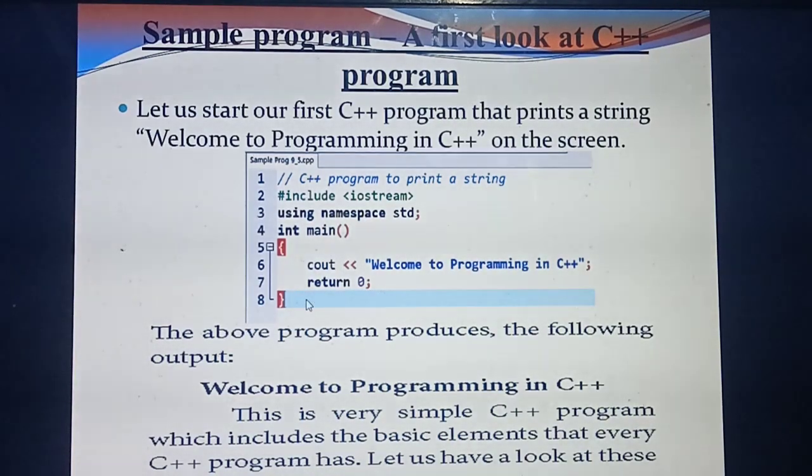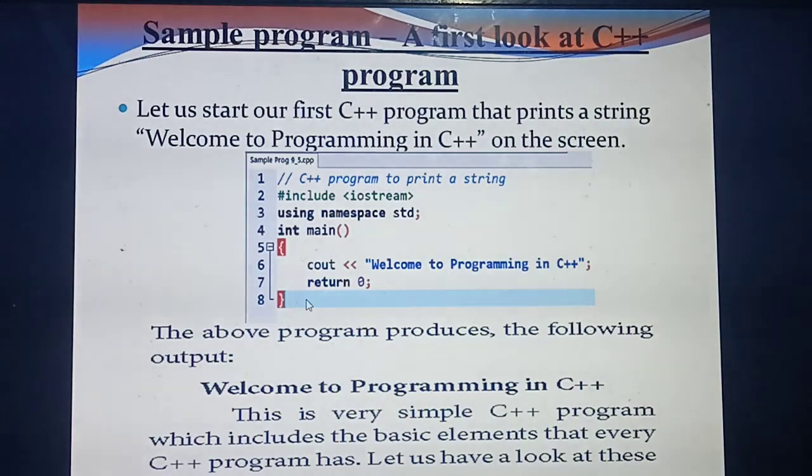While I am teaching, you may feel it is very tough to understand, but it is very, very easy. Next we are going to study each one in detail. What's the first line of all C++ programs? The header file, hash include iostream. The second line is using namespace std with semicolon.